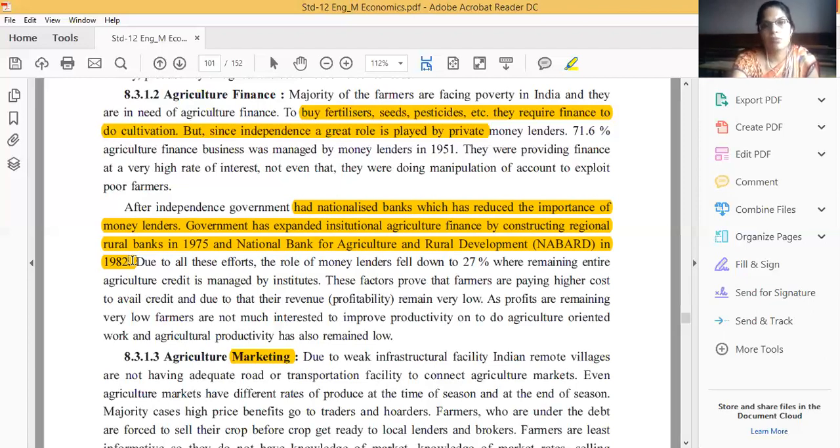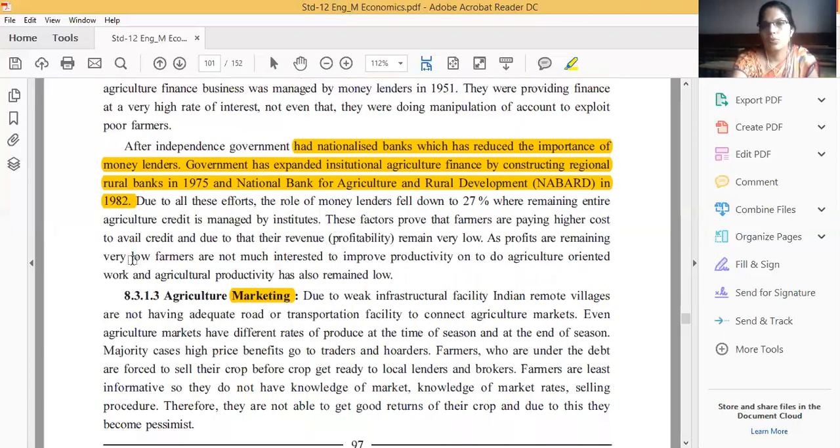Due to all these efforts, the role of moneylenders fell to 27%, where the remaining agriculture credit is managed by institutions. These facts show that farmers are paying a higher cost to avail credit, and due to that their profitability remains very low.